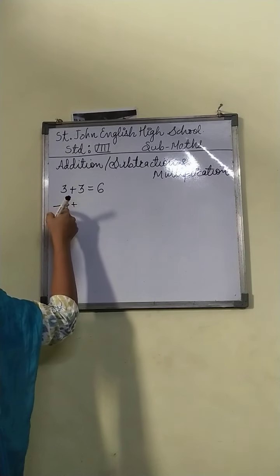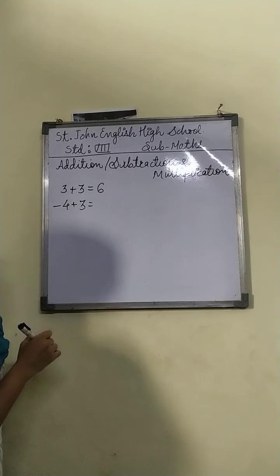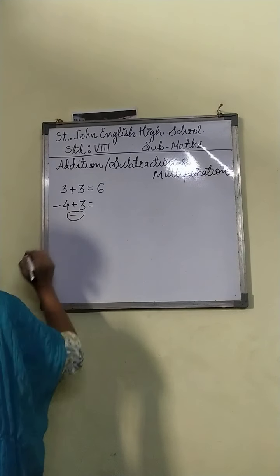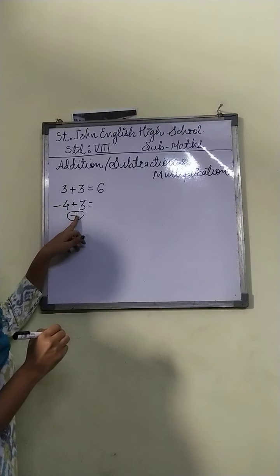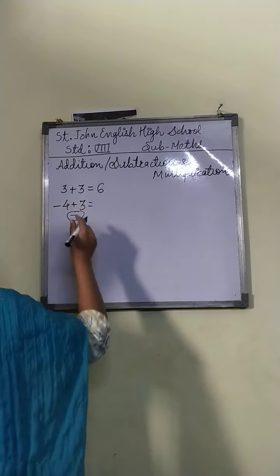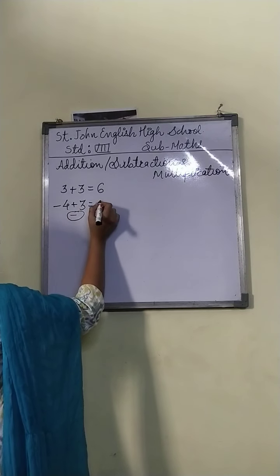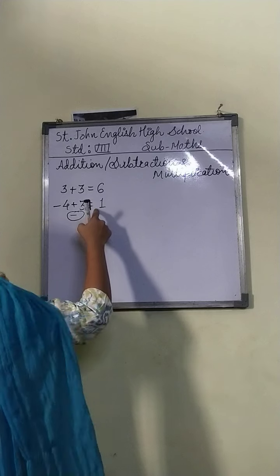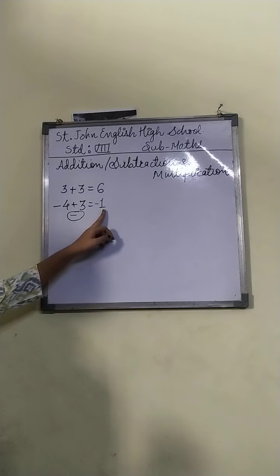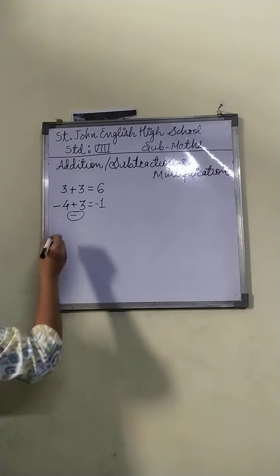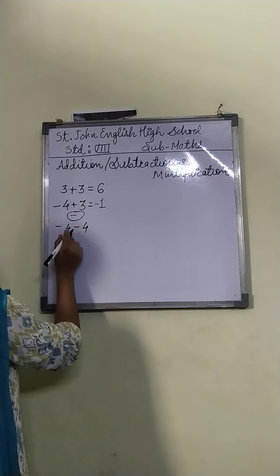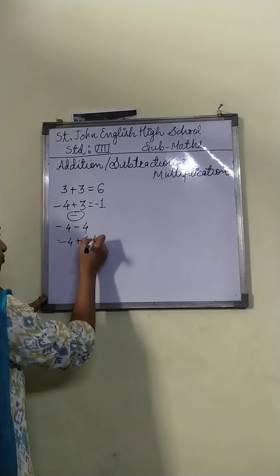What happens when one number is negative and one number is positive? Always keep in your mind, minus and plus makes minus. You can recall it like this: minus plus minus, minus plus minus. So subtraction will be there: 4 minus 3, the answer is 1, and the sign of the greater number will be there in the answer. My answer is minus 1. Getting it? What happens if I add, or I can write the question as, minus 4 plus of minus 4?